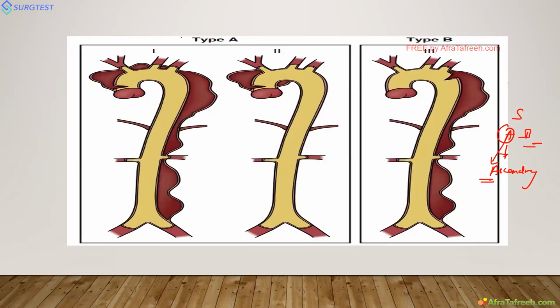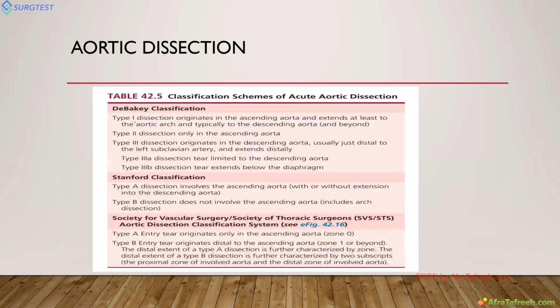It is the same for DeBakey. DeBakey type 1 involves the whole ascending aorta, arch, and beyond fully. But DeBakey type 2 has only the ascending aorta involved. DeBakey type 3 has only the descending aorta involved. So I have given the flowchart here. See here: DeBakey 1, ascending aorta fully; DeBakey 2, only the ascending aorta; DeBakey 3, only the descending aorta. Stanford A, ascending aorta; Stanford B, ascending aorta not involved.